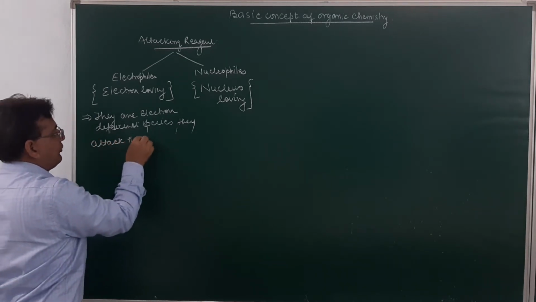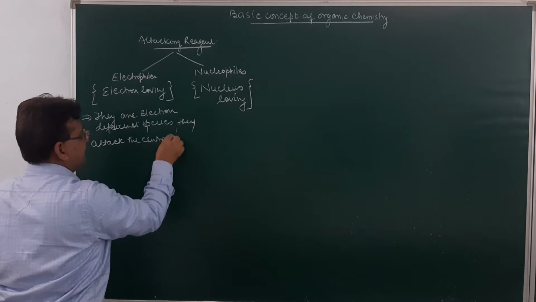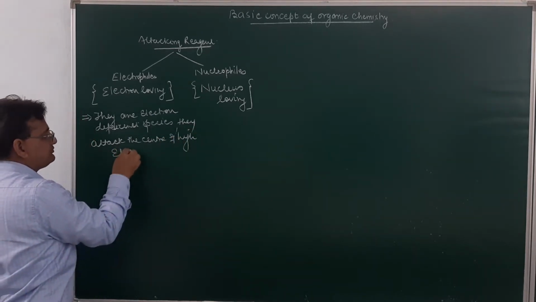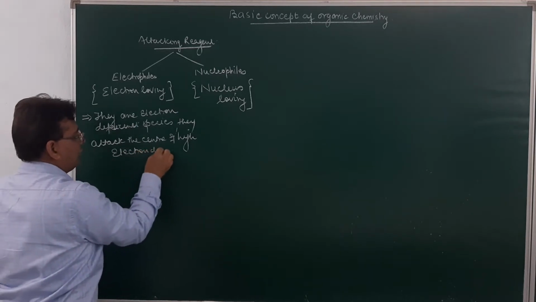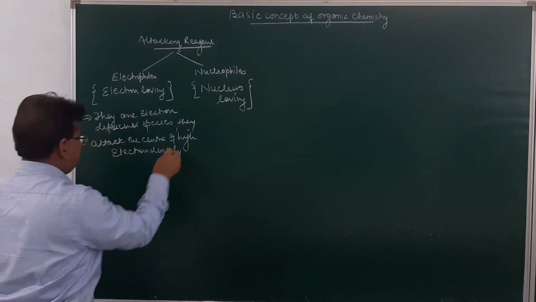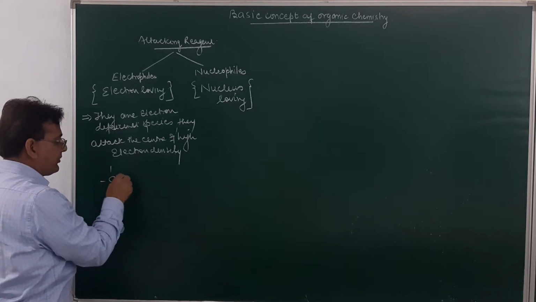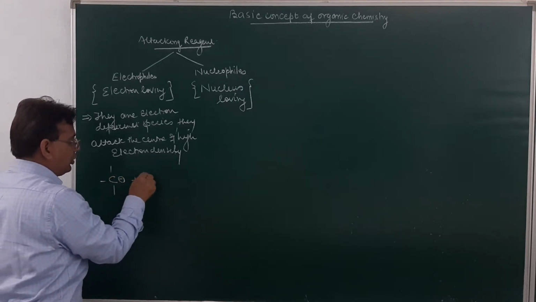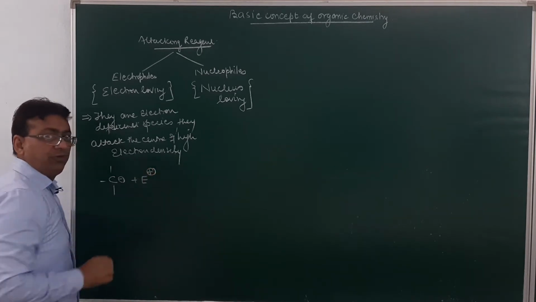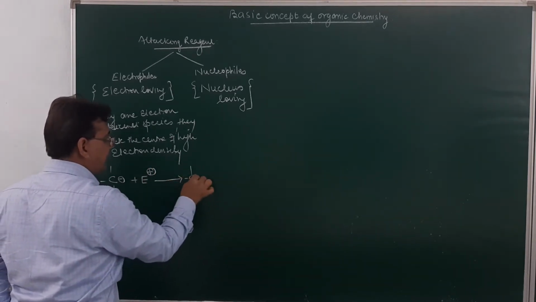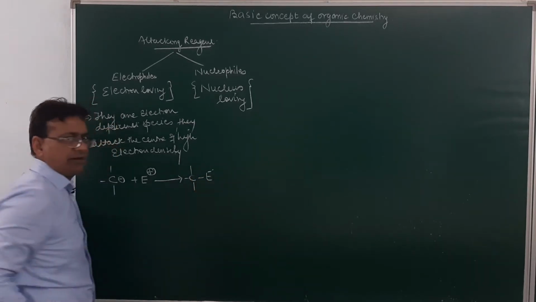How? They are electron loving species. So if you have a carbon which contains a negative charge, on this the electrophile, which will be having a positive charge, will attack, and this will result in the formation of a desired product. I think I shall be very clear.